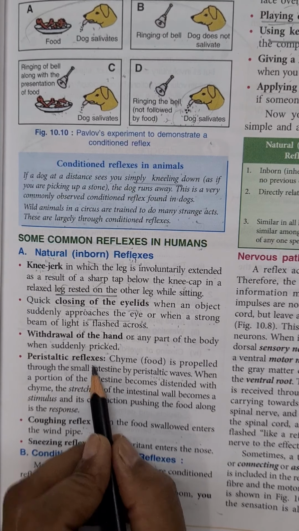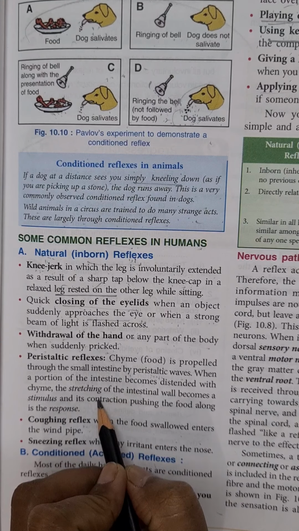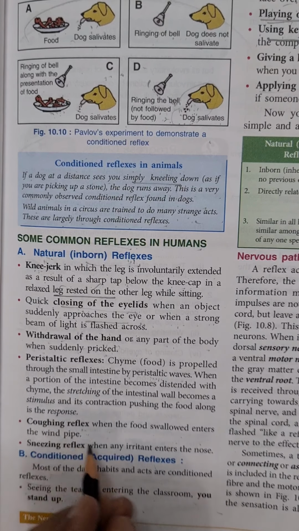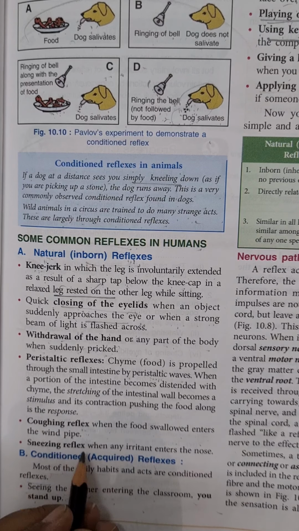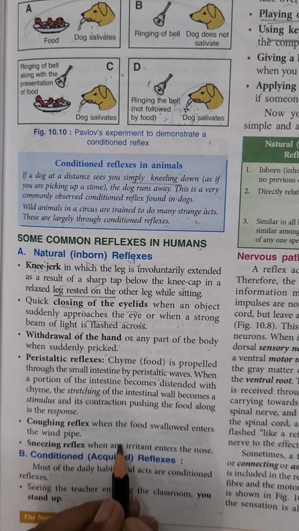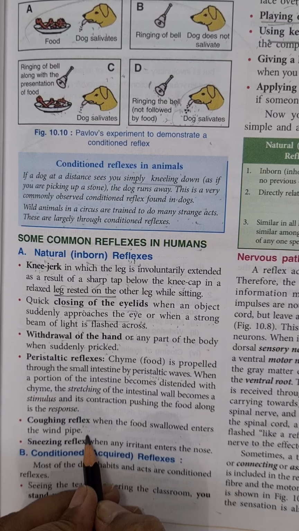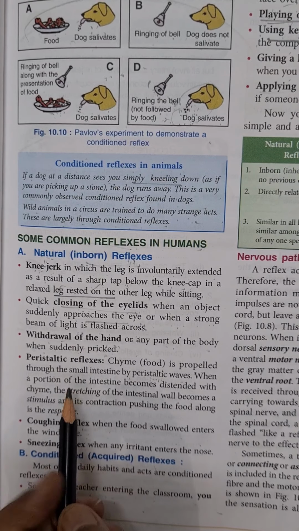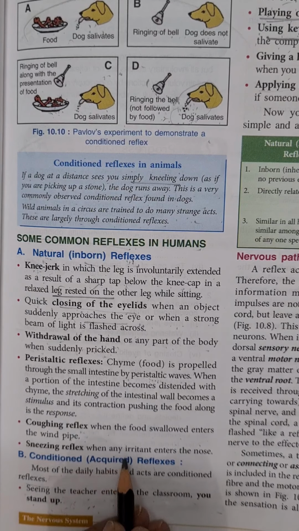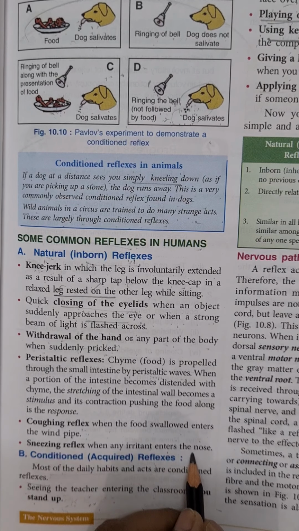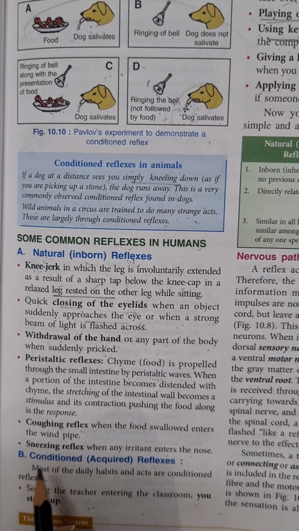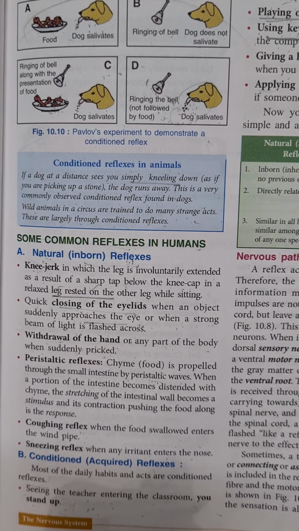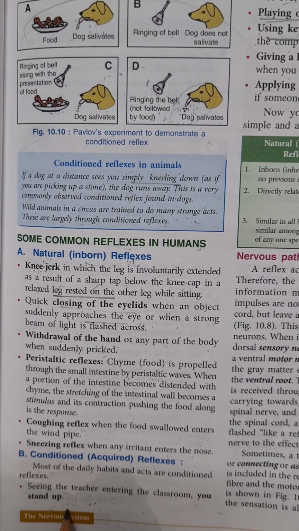Peristaltic movement of the food in our alimentary canal is also a natural or inborn reflex. Coughing when food enters our windpipe is also an example of a natural reflex. When any irritant enters our nose, we sneeze. This sneezing is also an example of a natural reflex.